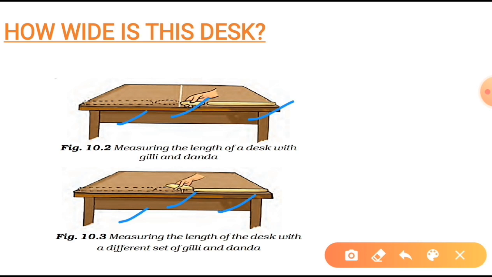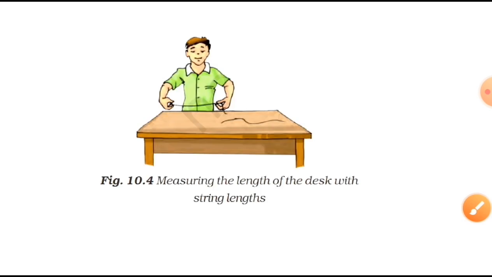Now is it the only way in which we can measure? You can use your hand span, you can even use your pencil. You can tell me that your desk is 20 pencils long. There are many ways to measure, students. Actually measurement is just a comparison. Okay, so this is one of the ways. Now have a look what this student is trying to do. This student is measuring the length of desk using a string, a thread. So it's very easy. The student will just measure the length and the thread will be placed somewhere. Later on, it can be compared with any other thing.